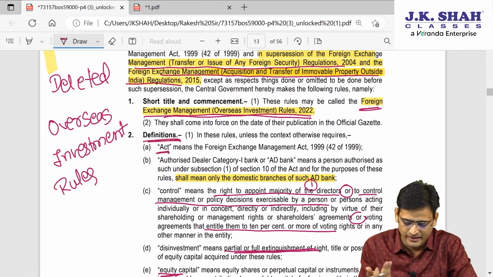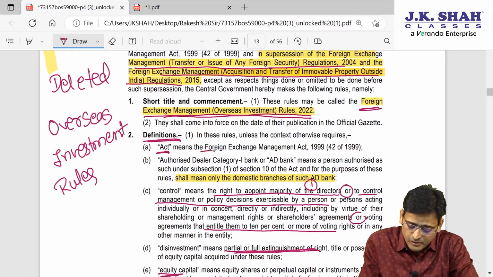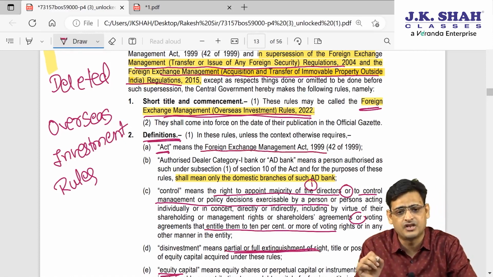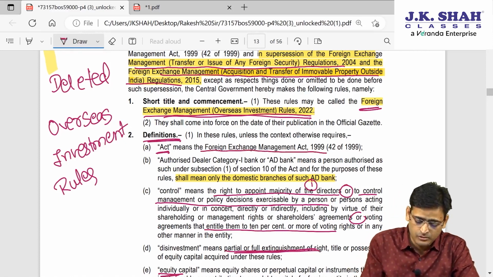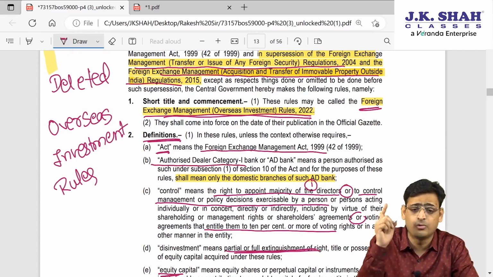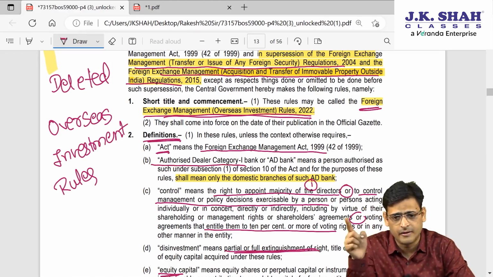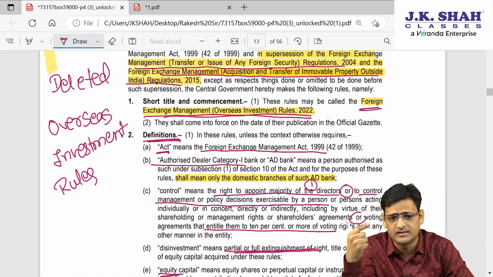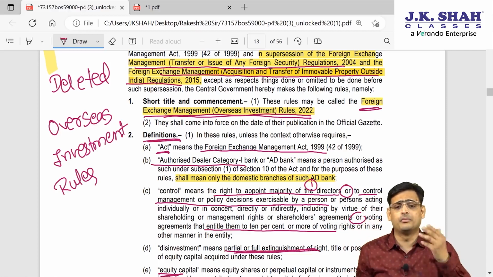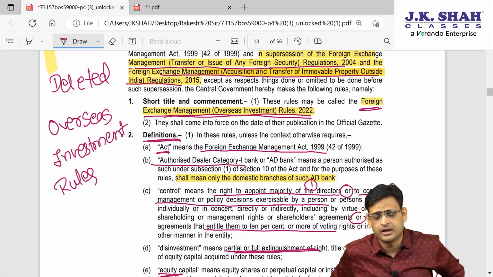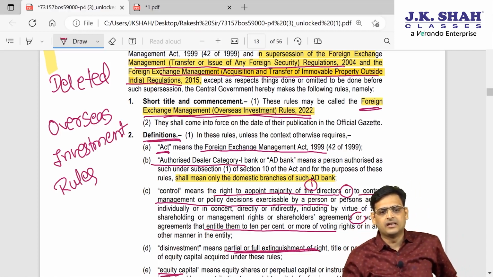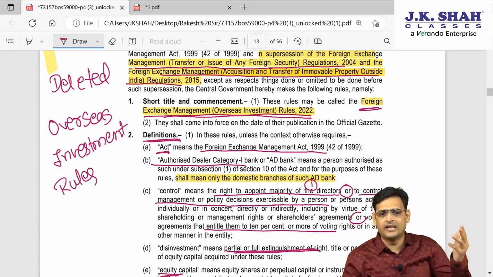First they have used the word act. What is the meaning of act? Wherever they have used the word act, it stands for Foreign Exchange Management Act. Now, what is the meaning of authorized dealer? You already know, when I was teaching you the FEMA chapter, I told you about authorized dealers, money changers, offshore banking units.